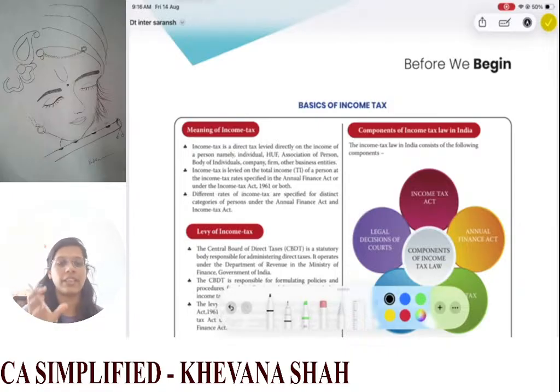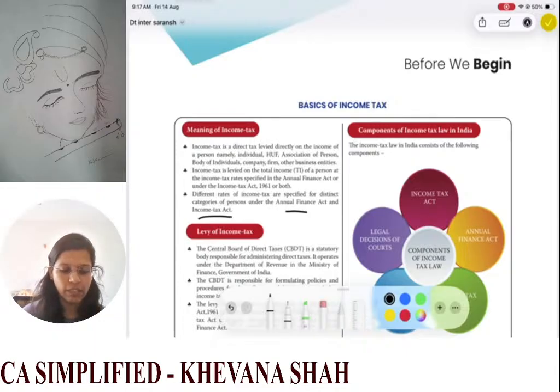Whatever tax rates are there, those tax rates are specified in your Income Tax Act or in your Annual Finance Act. Different rates of income tax are specified for distinct categories of persons under the Annual Finance Act and the Income Tax Act. So different rates are also given in our Act.